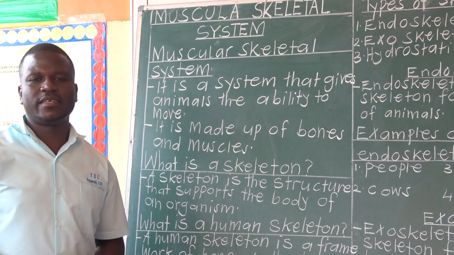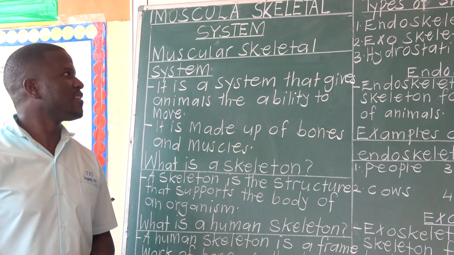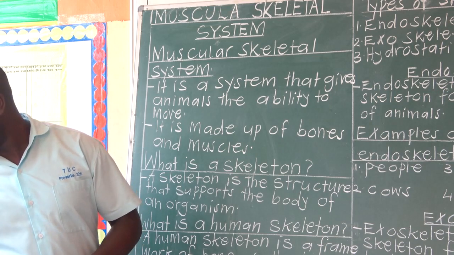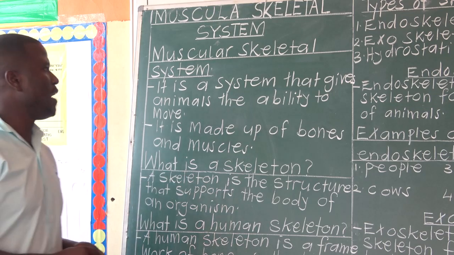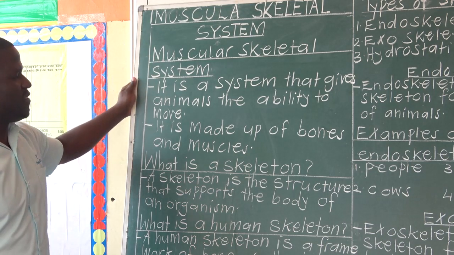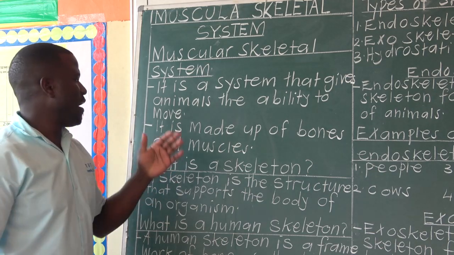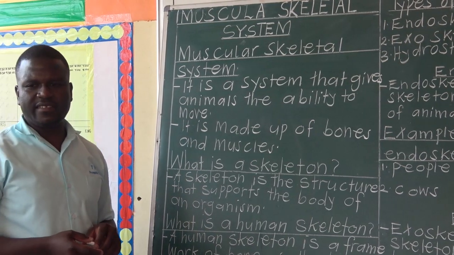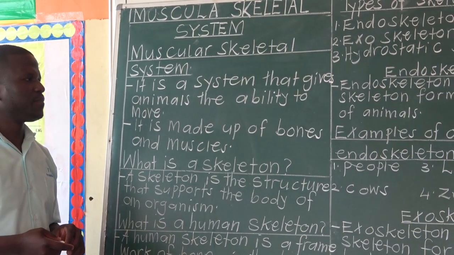Our first topic in P7 Term 1, Science, is the Muscular Skeletal System. Now, the muscular skeletal system is a system that gives animals or organisms the ability to move.